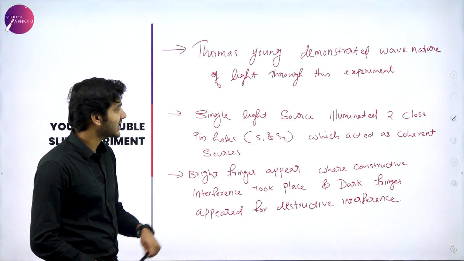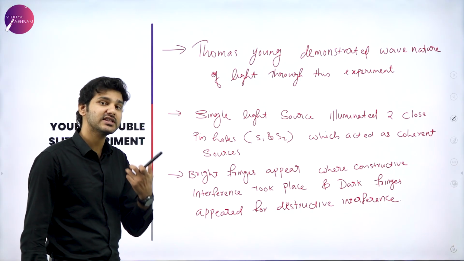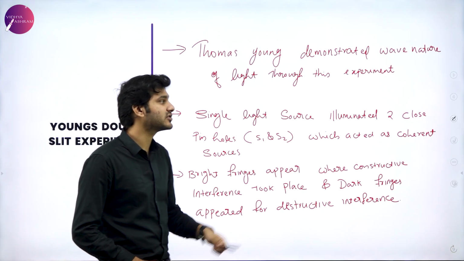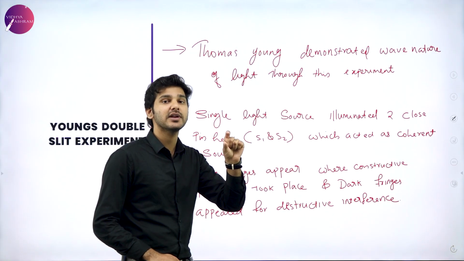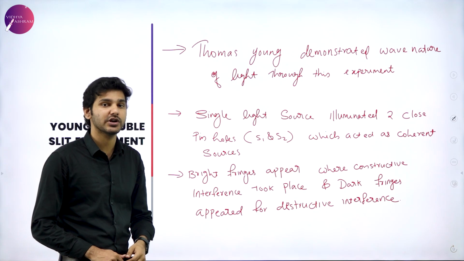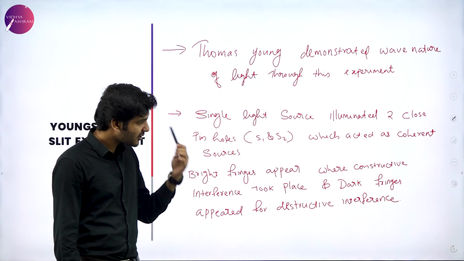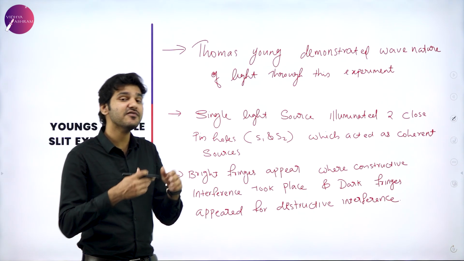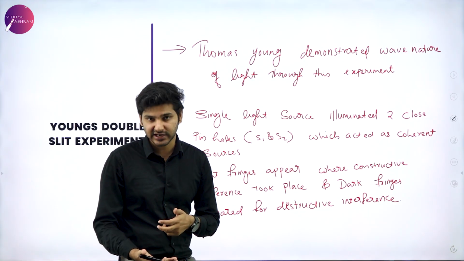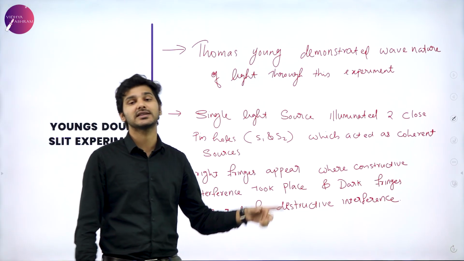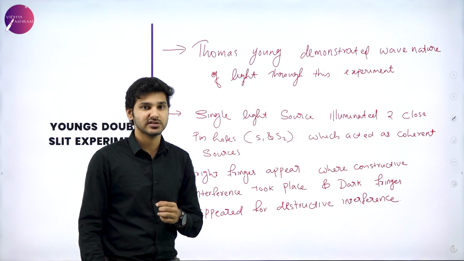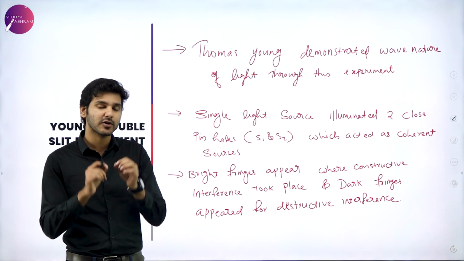And the second point is how he did the experiment, what the parameters and conditions of that experiment were. A single light source illuminated two very closely placed pinholes, which acted as source 1 and source 2 of that light. One more thing to observe is that even if the light source used to illuminate those two pinholes was incoherent, after passing through these two slits, S1 and S2, they will act as coherent light sources. That is one of the effects of having two very small pinholes.